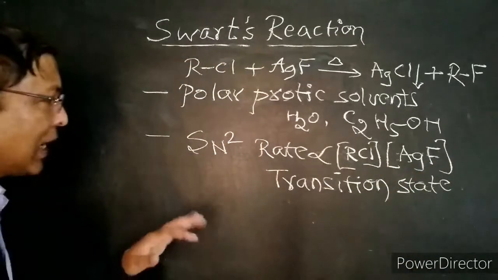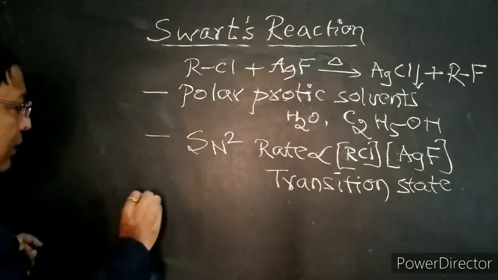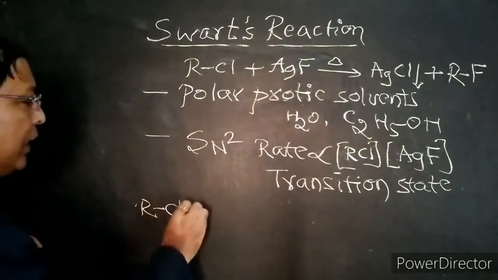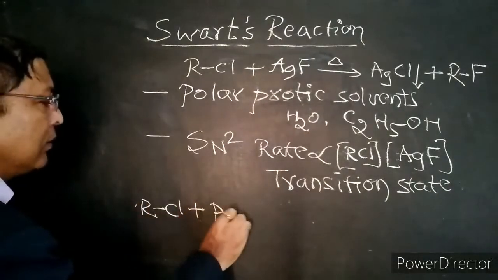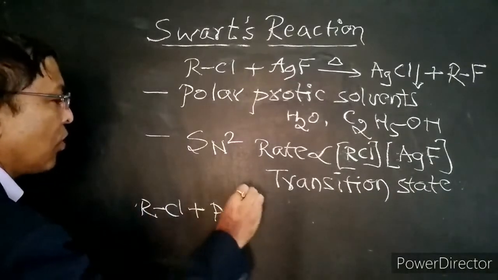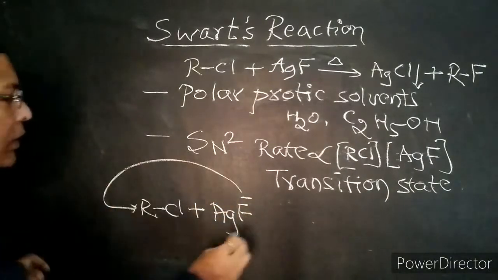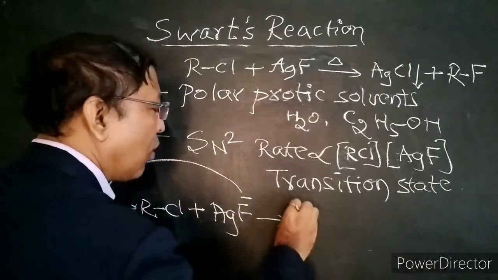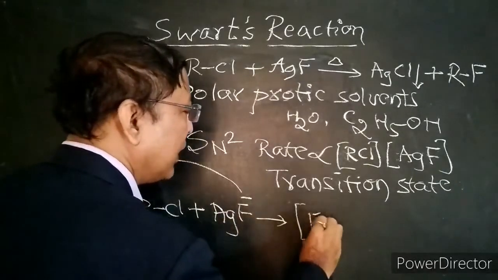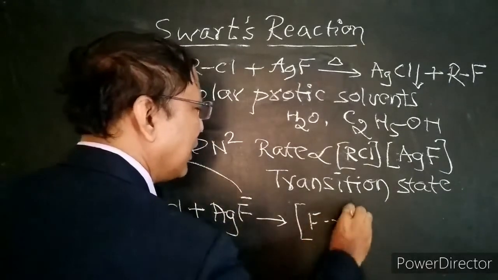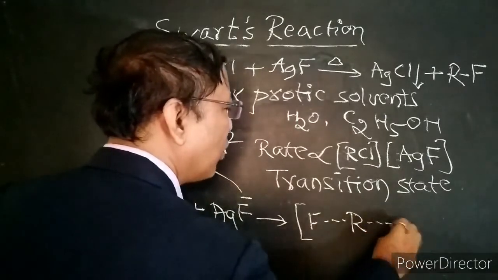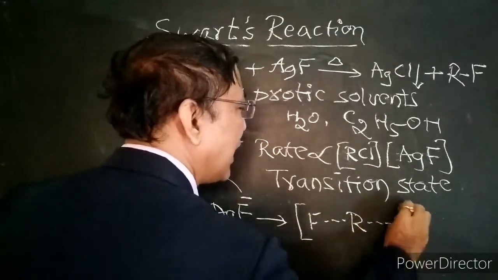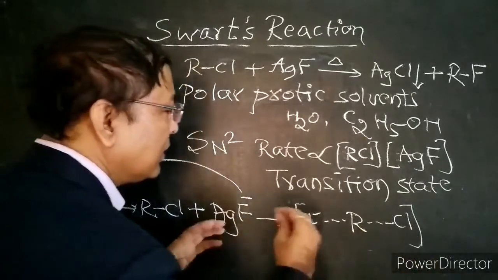What is this transition state? The nucleophile attacks the carbon from the backside, and the formation of the bond between fluorine and carbon and the breaking of the bond between chlorine and carbon take place simultaneously.